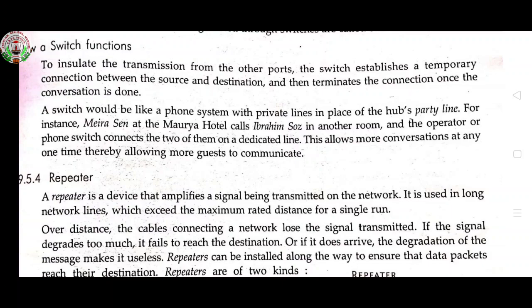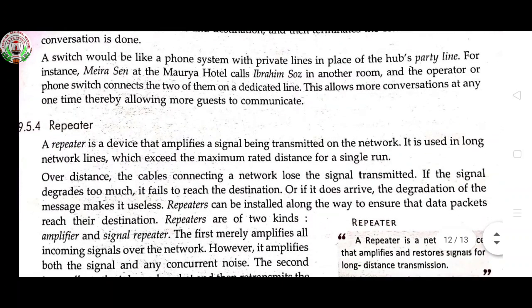If the signal degrades too much, it fails to reach the destination, or if it does arrive, the degradation of the message makes it useless. So to solve this problem of long-distance data loss, we use a repeater so that the data comes in a flow. Repeaters can be installed along the way to ensure that data packets reach their destination.